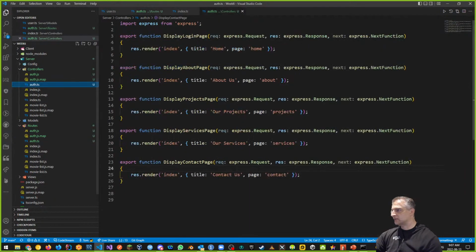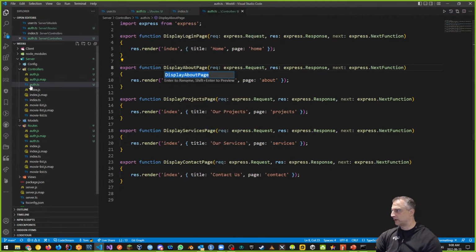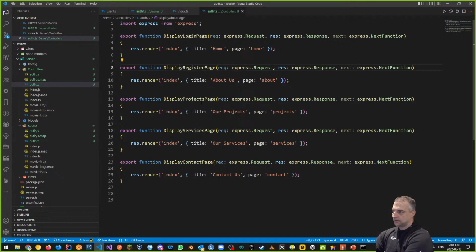So that's kind of changed. And again, this is wrong. Obviously, I'm not going to do this right now. I'm going to talk about how to change this, but I'm just formulating this up. So display login page. I'm also going to have a display register page. So again, I'm going to rename symbol, in my auth.ts controller, and call this display register page. So there's my change. So I can display the pages.